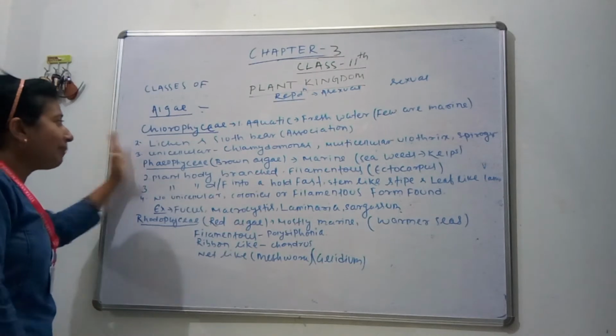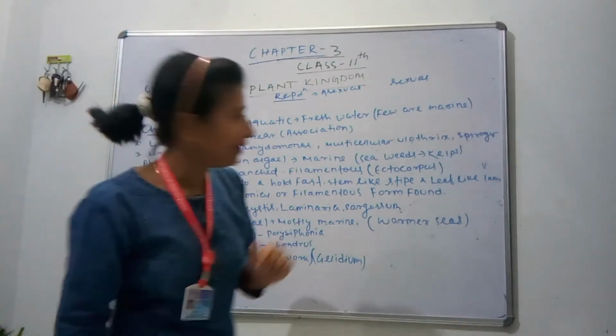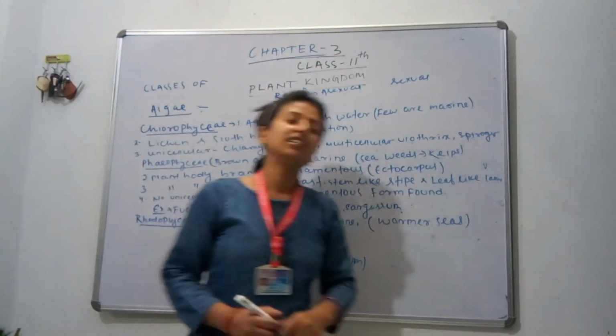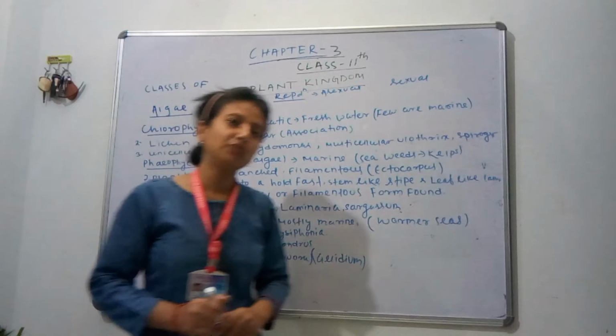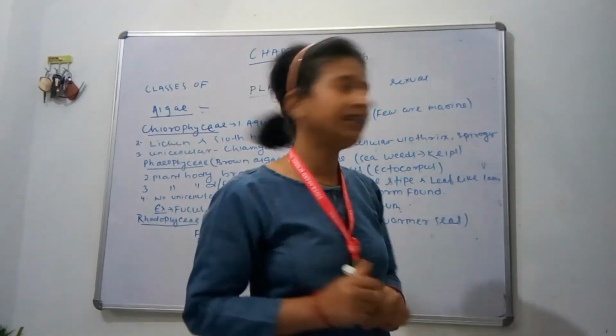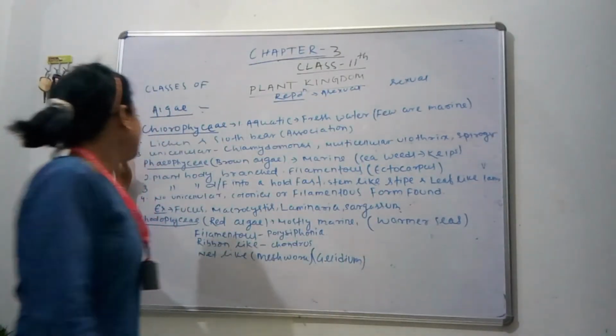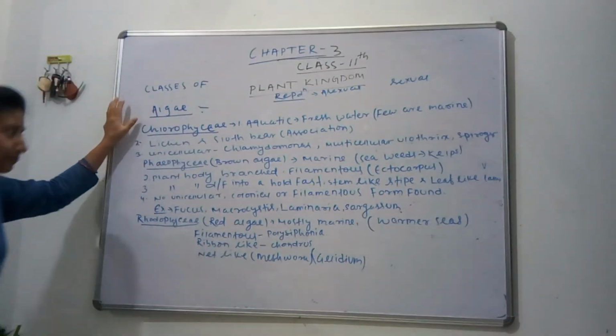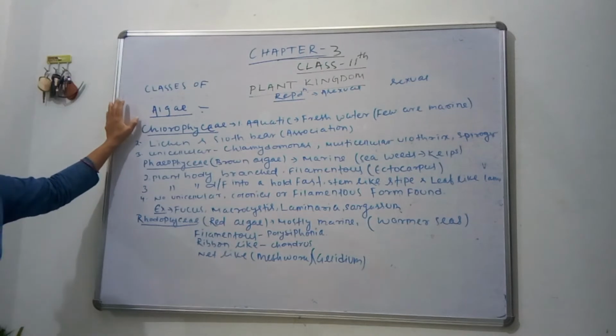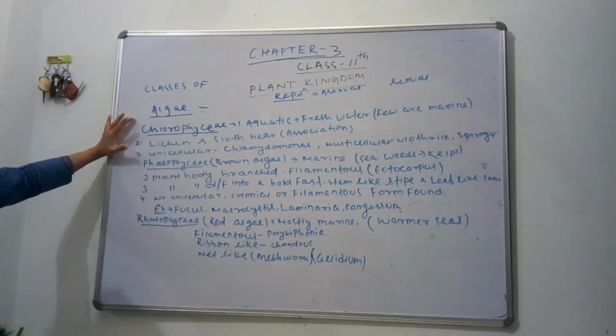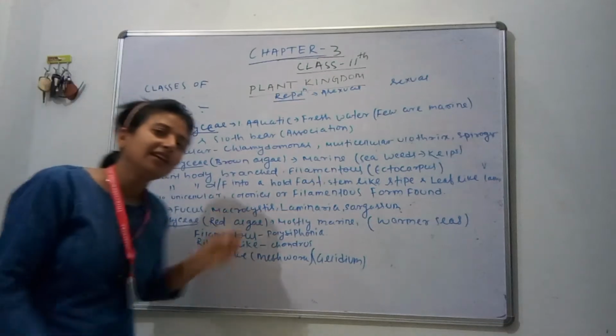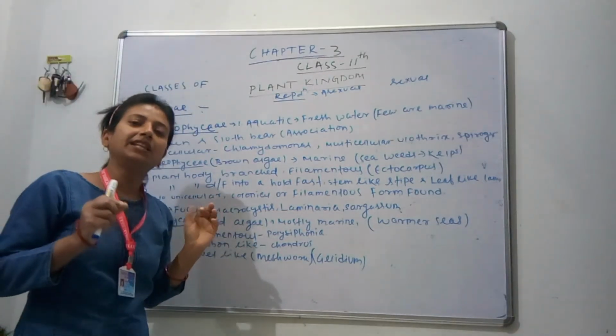Next, an example of unicellular algae is Chlamydomonas, and multicellular are Ulothrix and Spirogyra. You know about Spirogyra very clearly from class 10th. Then Chlorophyceae contains the chlorophyll pigments A and B, which are found in the higher plants.